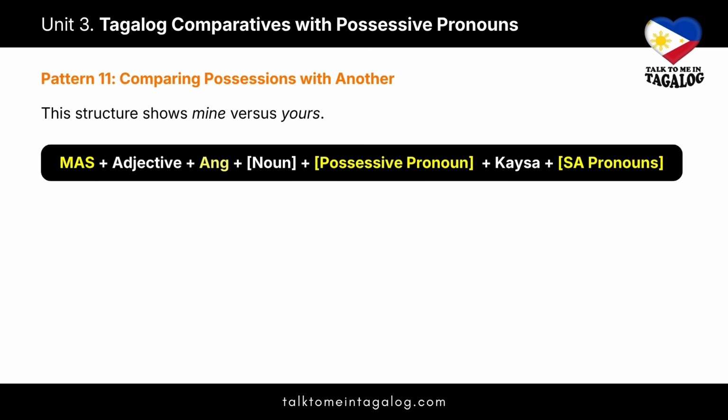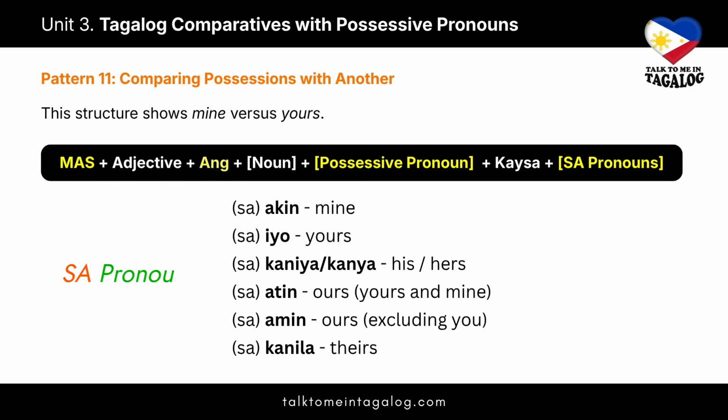Now we're taking it a step further with pattern 11. This structure is used to compare your possession directly against someone else's. Basically, mine versus yours. The pattern is mas plus adjective plus ang plus noun plus possessive pronoun plus KAYSA plus the sa pronoun. You're essentially combining the possessive pattern we just learned with a new set of pronouns to show the comparison. To use this pattern, you need the sa pronouns. These are used to indicate direction or in this case, the object of the comparison. When used with KAYSA, they represent than mine, than yours, and so on.